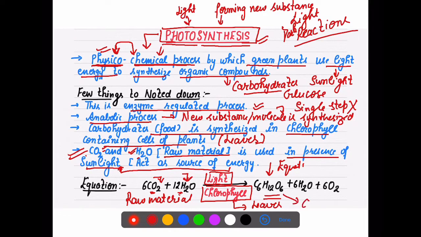What is formed? Glucose. What is the formula for glucose? C6H12O6. How many molecules of water are released? That is 6. Six molecules of water are formed and oxygen is released. So this is the correct equation of photosynthesis. Carbon dioxide and water molecules get involved, they are reduced to form a new compound, glucose, and release oxygen.